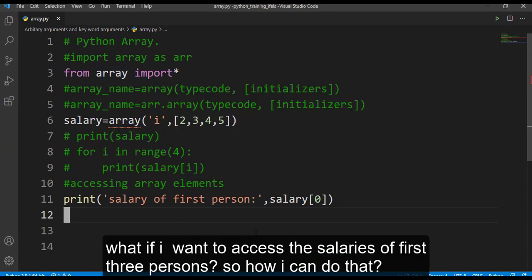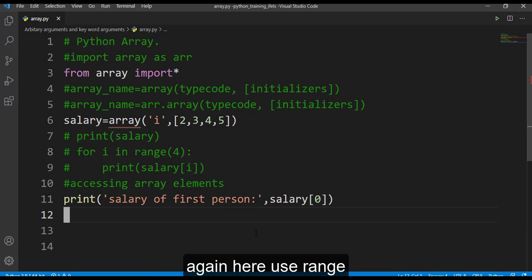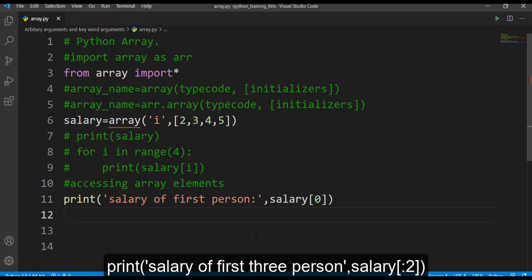Now we know how to access individual elements. What if I want to access the salaries of the first 3 persons? So how can I do that? Again, here comes range. So let's say print the salary of the first 3 persons.